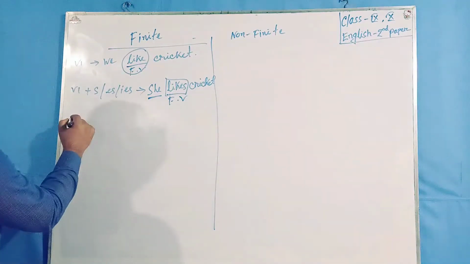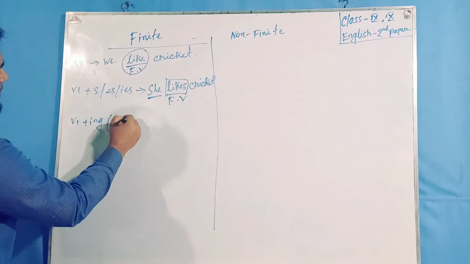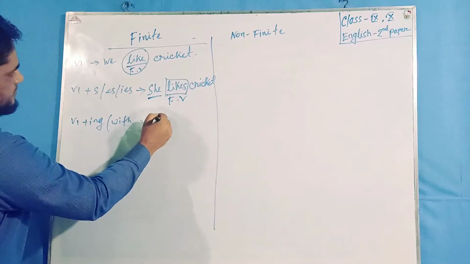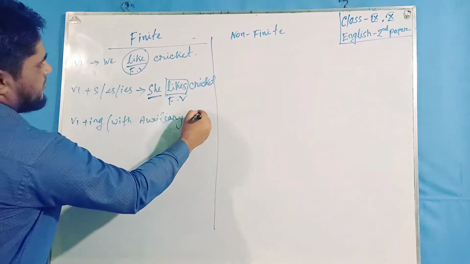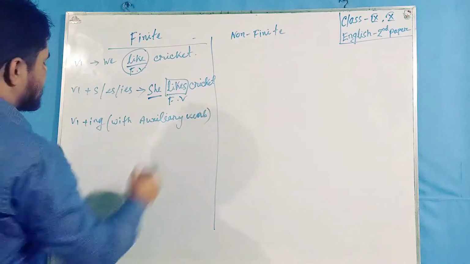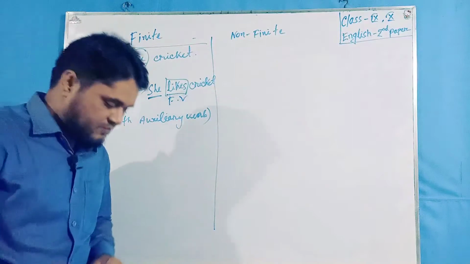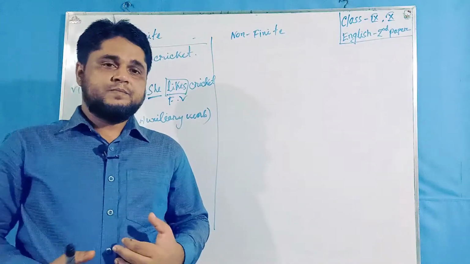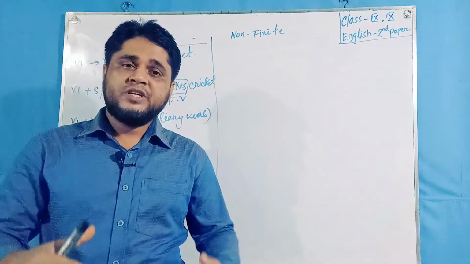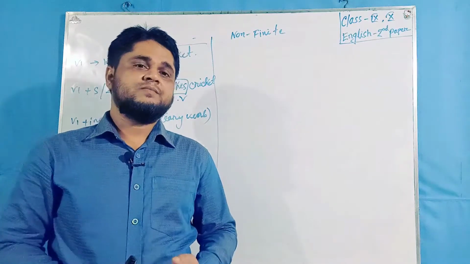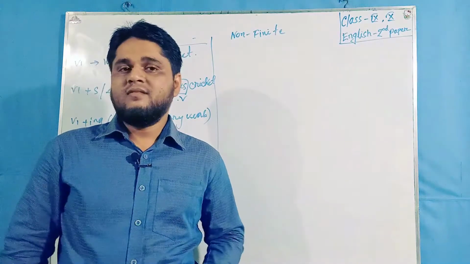Again, verb plus ing with an auxiliary or helping verb. If a verb is in ing form with the combination of any helping verb, we can also call it a finite verb.